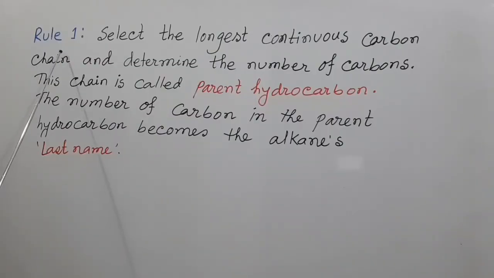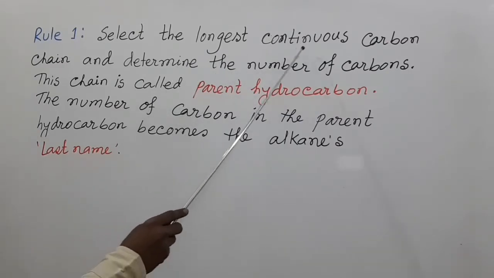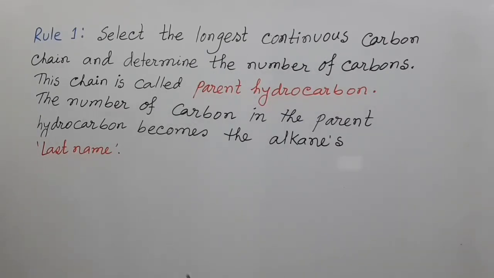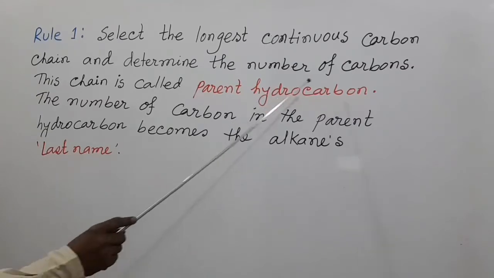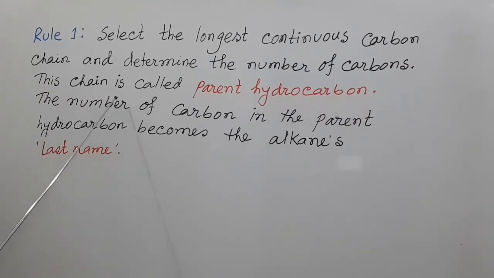Rule number 1: select the longest continuous carbon chain and determine the number of carbons. This chain is called the parent hydrocarbon. The number of carbons in the parent hydrocarbon becomes the alkane's last name.